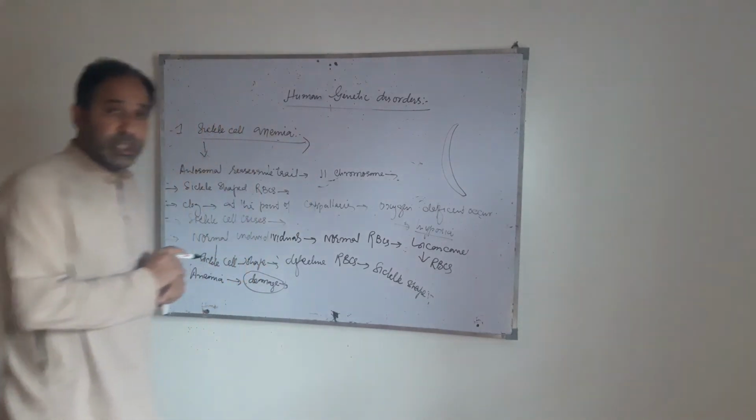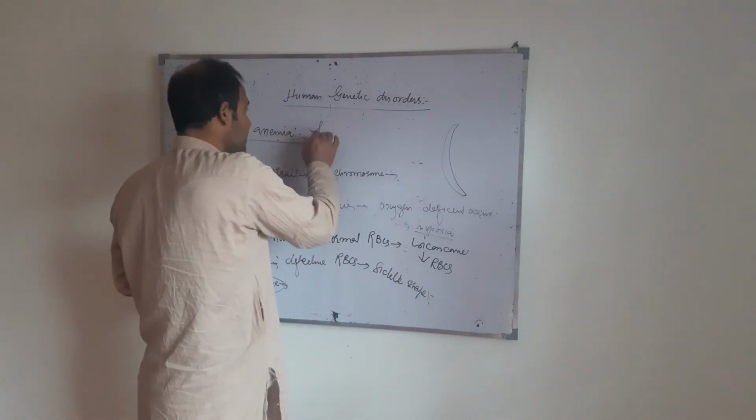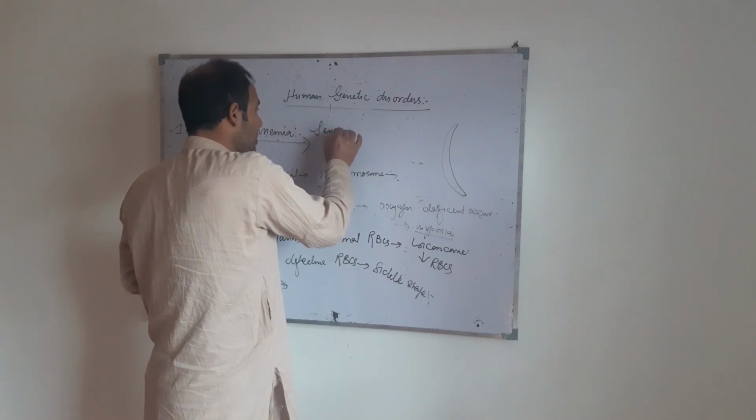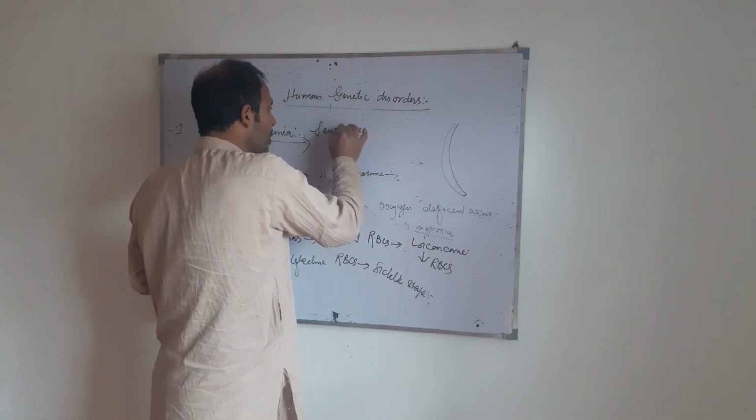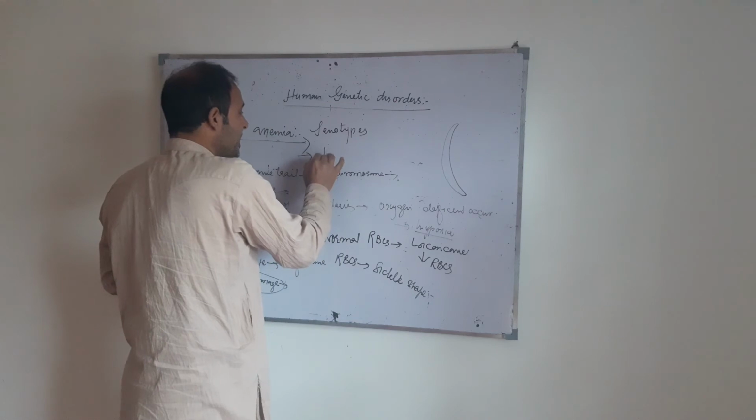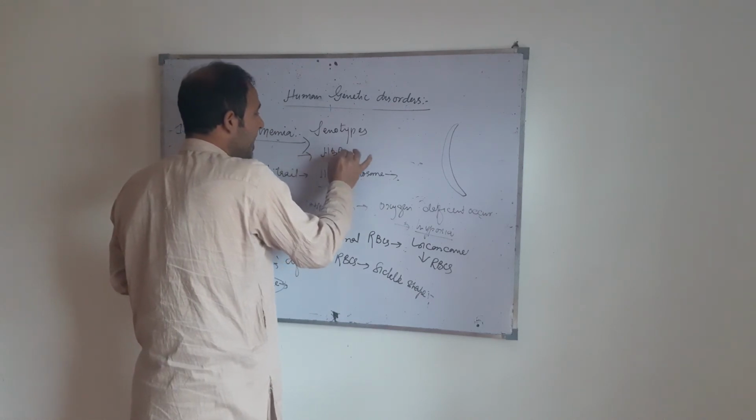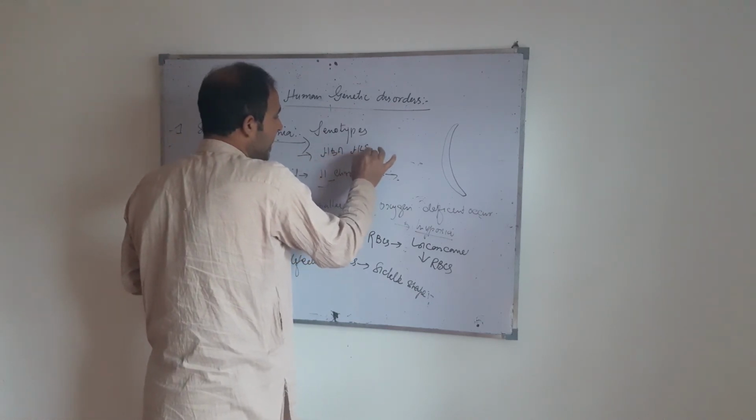The genotypes of sickle cell are HBA and HBS.